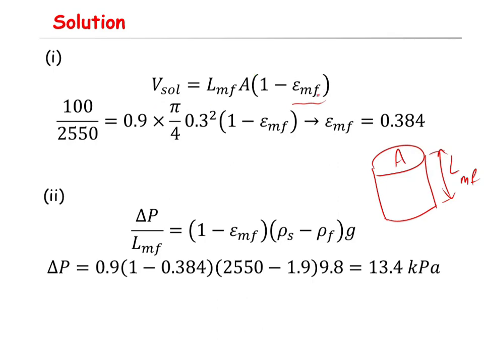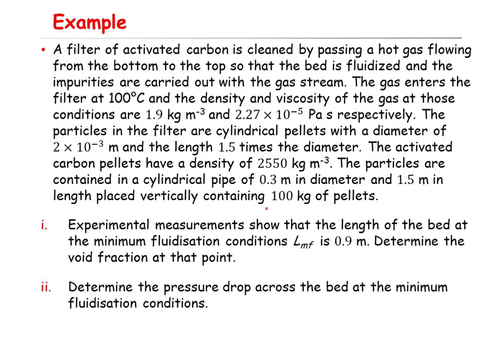So all of the parameters here in this equation are given in the question except the epsilon MF, which is what we want to find. So the volume, that means, will be equal to, so you have the mass, that is 100 kilogram, that is given in the question here, 100 kilogram, and density as well you have.